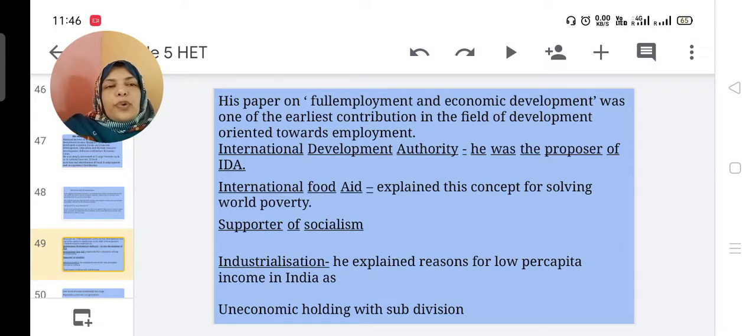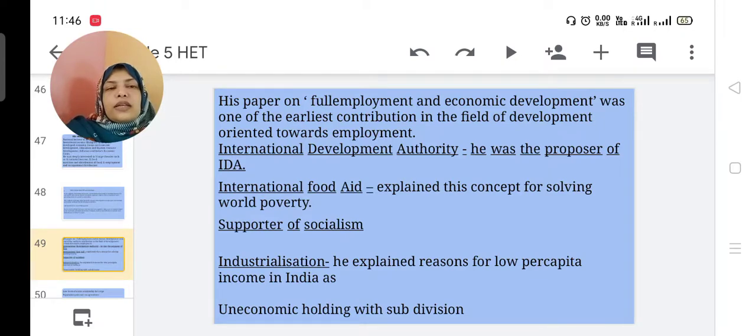Then his paper on full employment and economic development was one of the earliest contributions in the field of development oriented towards employment.